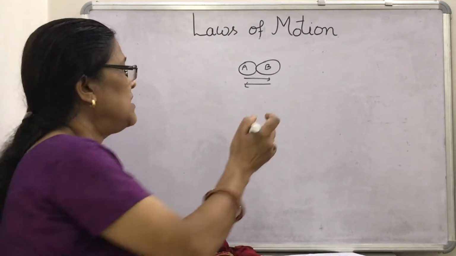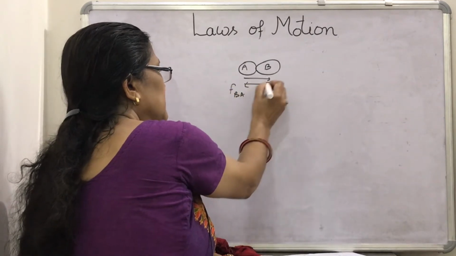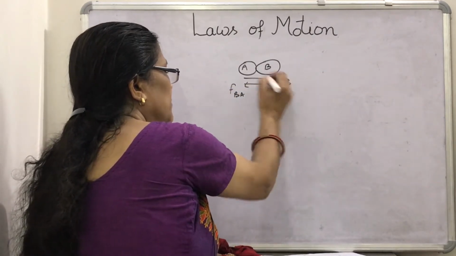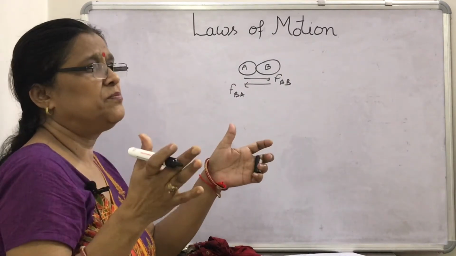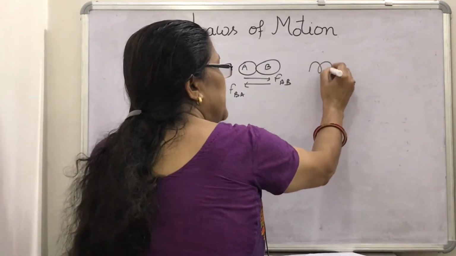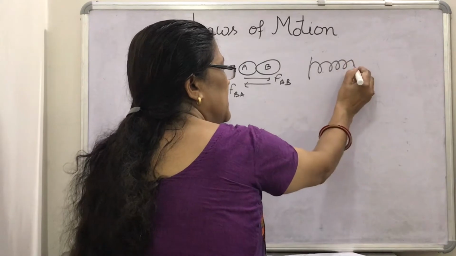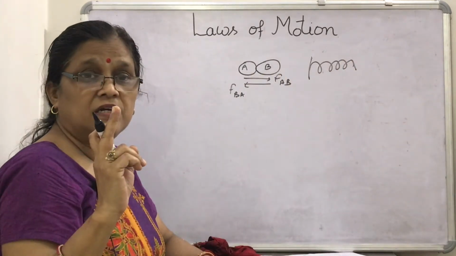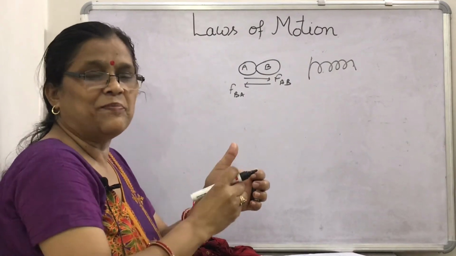How can you say? Suppose this is the force applied by B on A and this is the force applied by A on B. You can feel it whenever you push a spring. What happens when the spring is pushed? By applying your hand, you are pushing the spring, then you feel that your palm is also in turn getting a force applied by the spring.